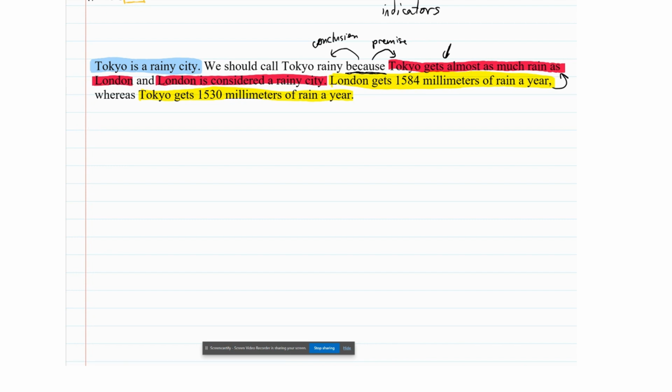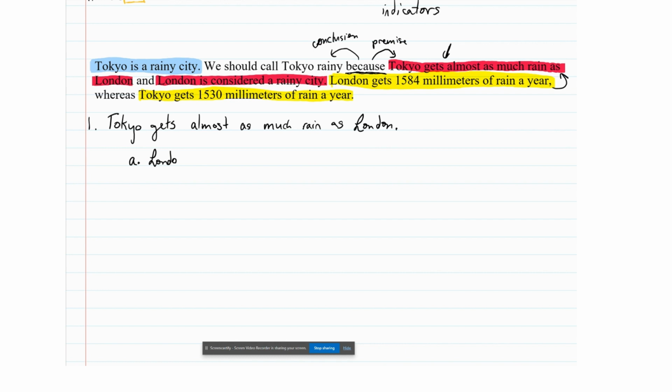Now remember, our first premise was that Tokyo gets almost as much rain as London. And remember now as well, we have a sub-argument for that premise, right? It's these two premises right here. London gets 1584 millimeters, Tokyo gets 1530 millimeters. So I'm going to go ahead and write those sub-argument premises, and I'm going to label those as A and B, right? That's how I'm going to notate this sub-argument.